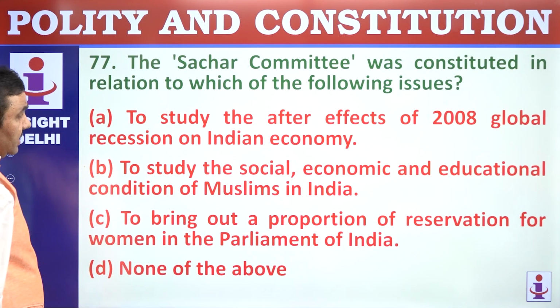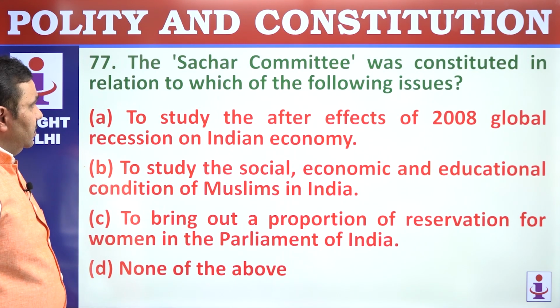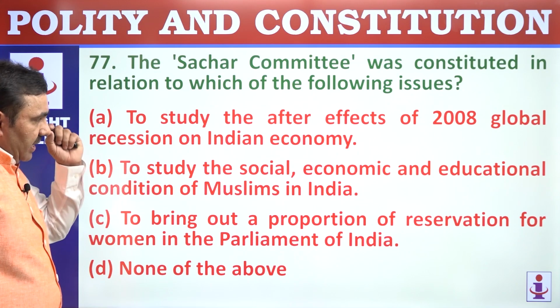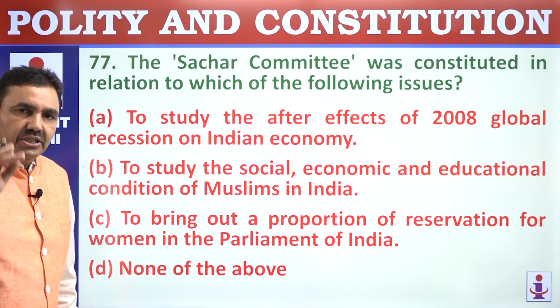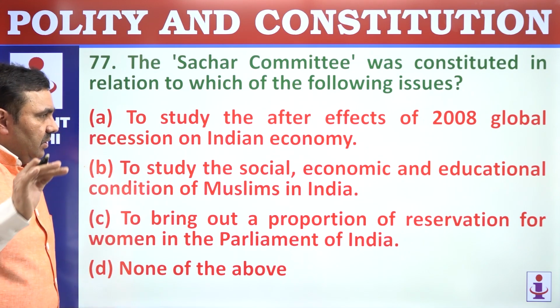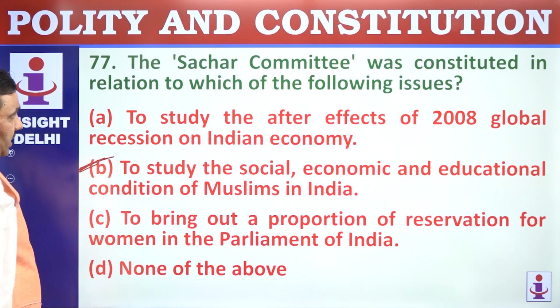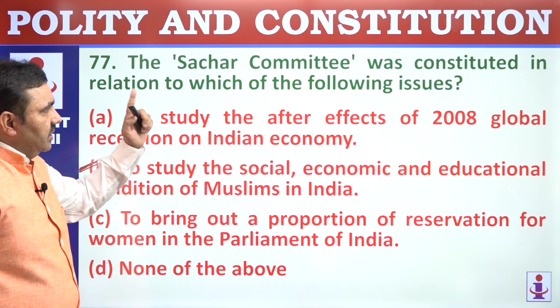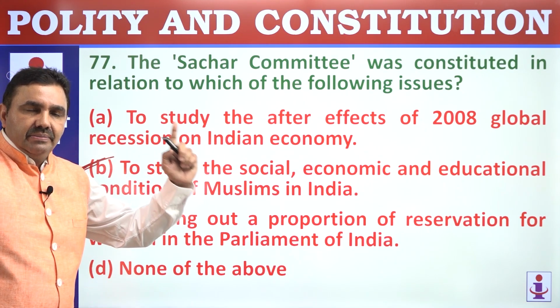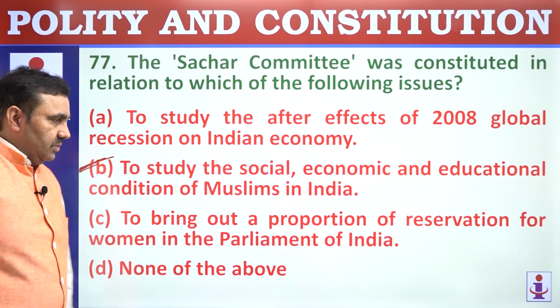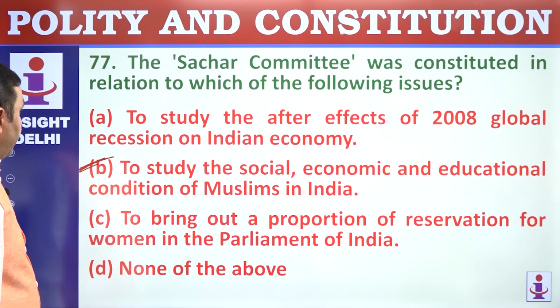Option B. Such a committee was constituted in 2005 by the Prime Minister Manmohan Singh government to look into the economic and educational backwardness, or conditions, of Muslims. Justice Rajinder Singh Sachar Committee. That was the full name of the judge who was chairman of this committee.